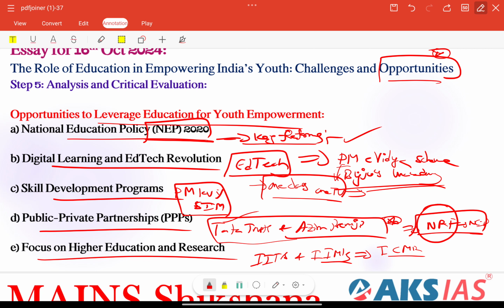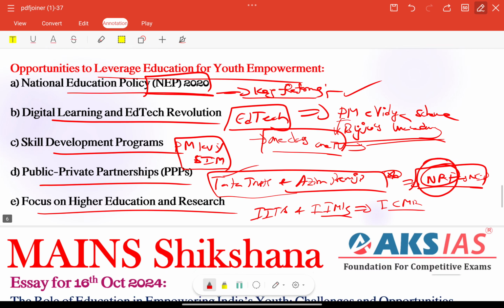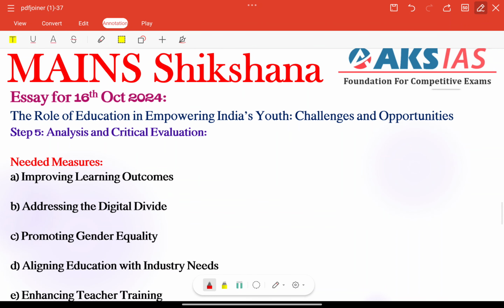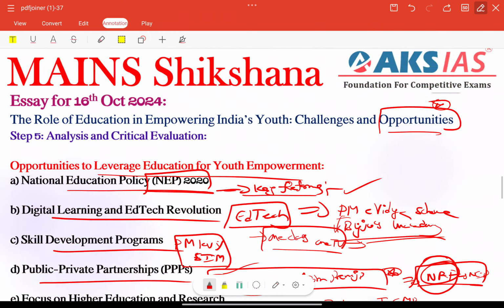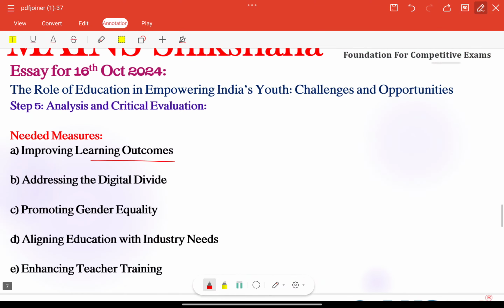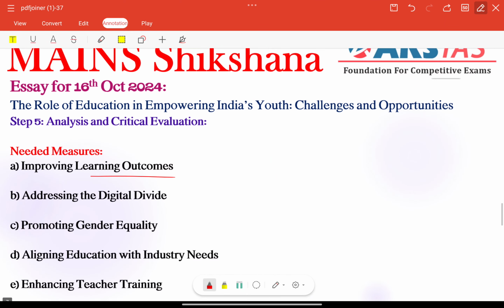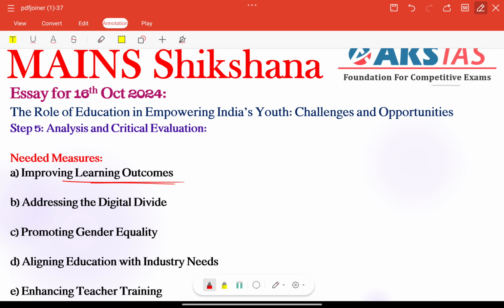National Research Foundation, very important, right? So other than that, we need to focus on needed measures here. Improving learning outcomes, whatever challenges we have here, we need to address by providing some solutions, right? Improving learning outcomes is very important.